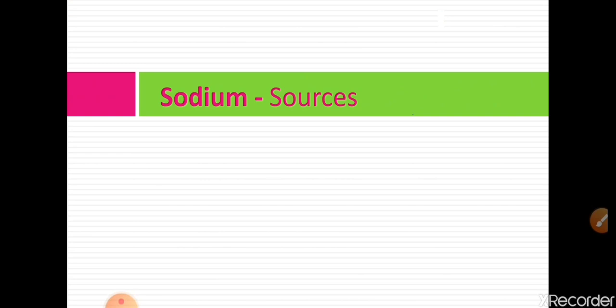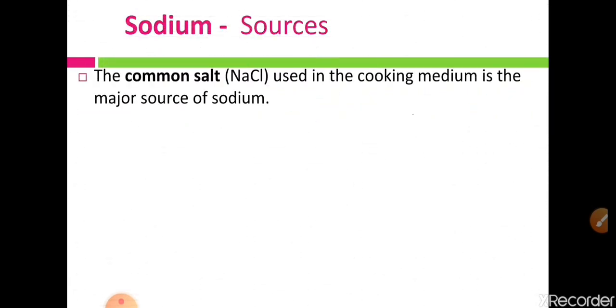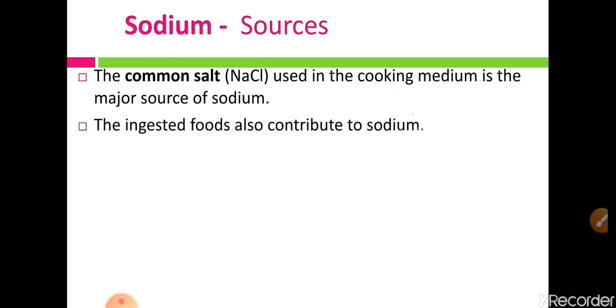Now let us see the sources of sodium. One of the common sources of sodium is common salt or table salt. The common salt, that means NaCl or sodium chloride, used in the cooking medium is the major source of sodium. So the major source of sodium in our daily diet is common salt.